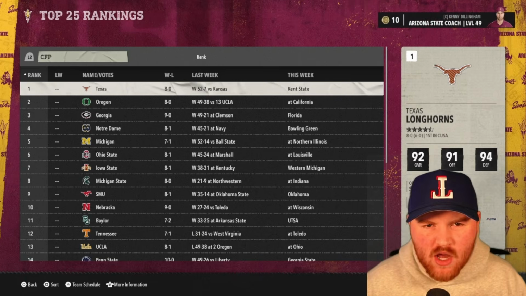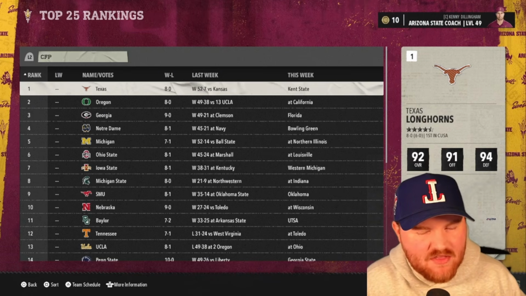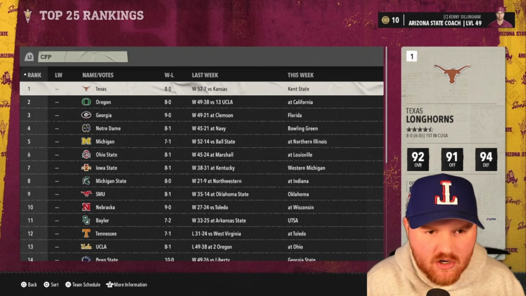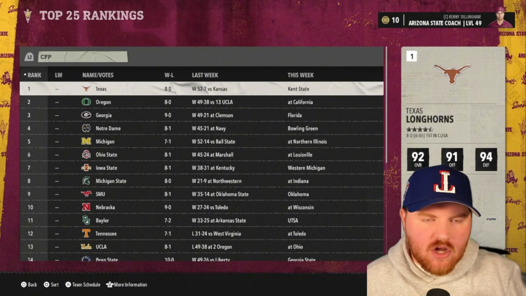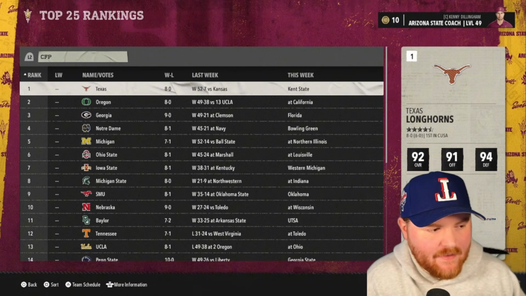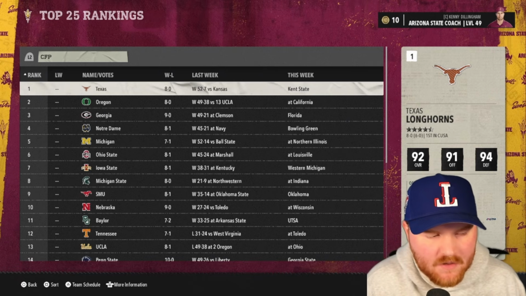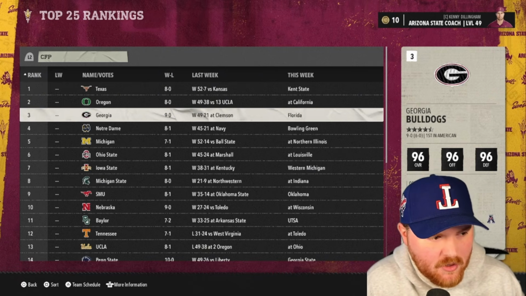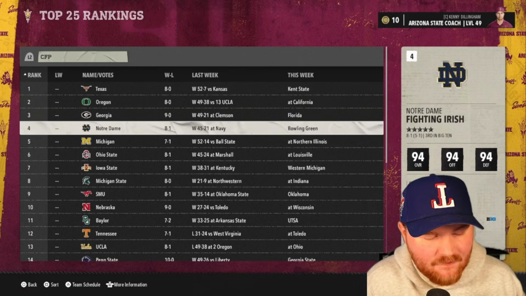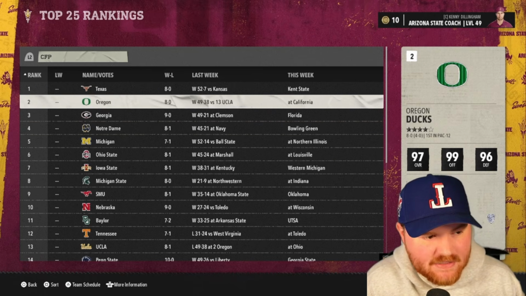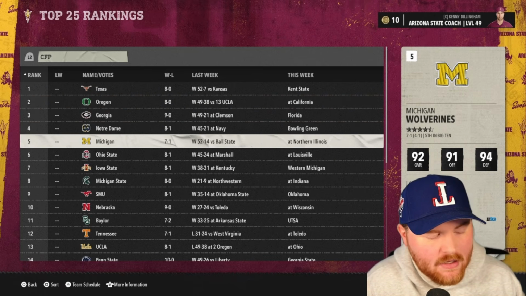All right, we're 7-1, but we're unranked. I think that's going to be a theme here, that we're going to see some of these bigger teams in some of the conferences that don't necessarily get their due for their record. All right, Texas, who just missed out on the CFP last year, is 8-0. We got a couple undefeated teams here at the top. These 2 made it. This was our defending national champion. This is our defending runner-up.